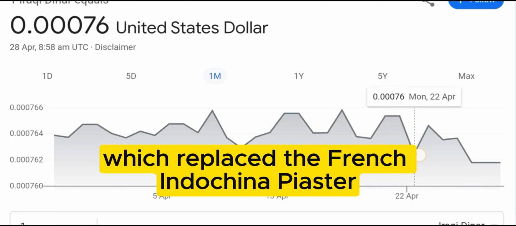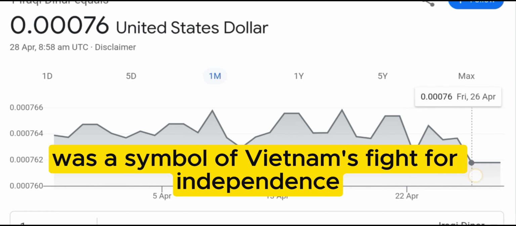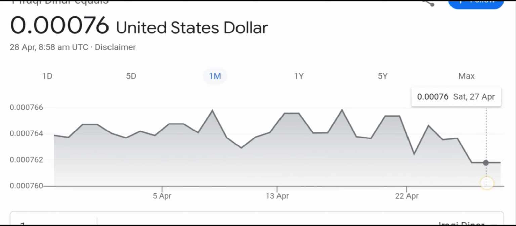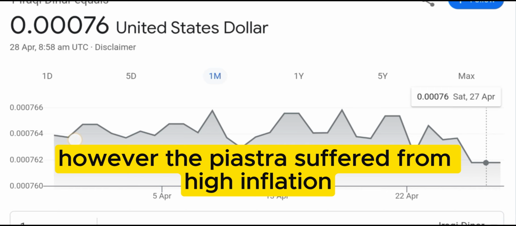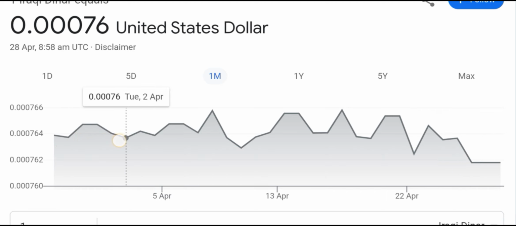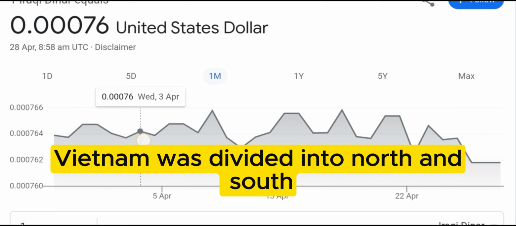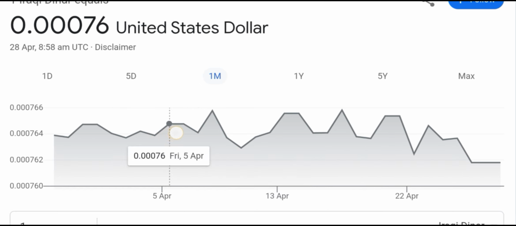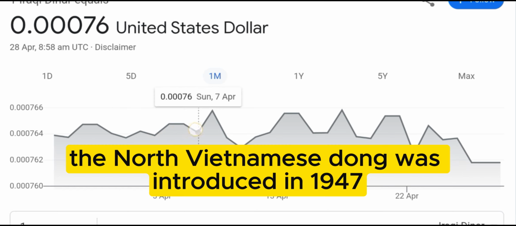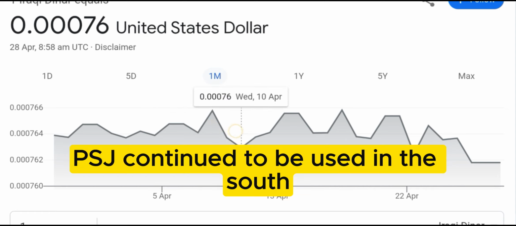the French Indochina piastre. This new currency was a symbol of Vietnam's fight for independence and self-determination. However, the piastre suffered from high inflation, which eroded its value and led to economic instability. After the Geneva Accords in 1954, Vietnam was divided into North and South, each with its own currency. The North Vietnamese dong was introduced in 1947, while the South Vietnamese piastre continued to be used in the South.